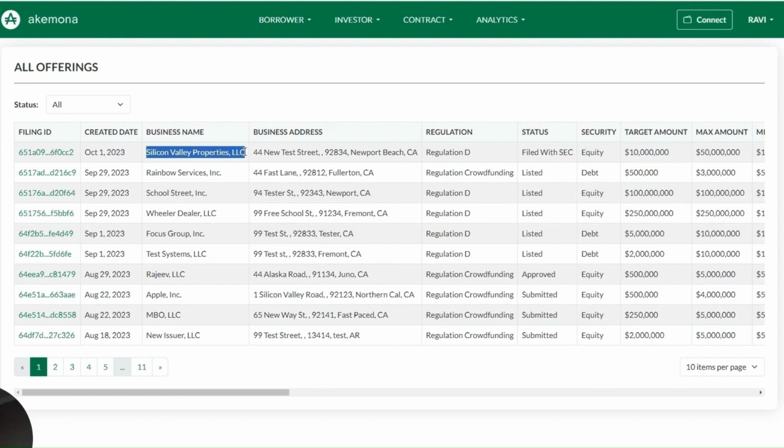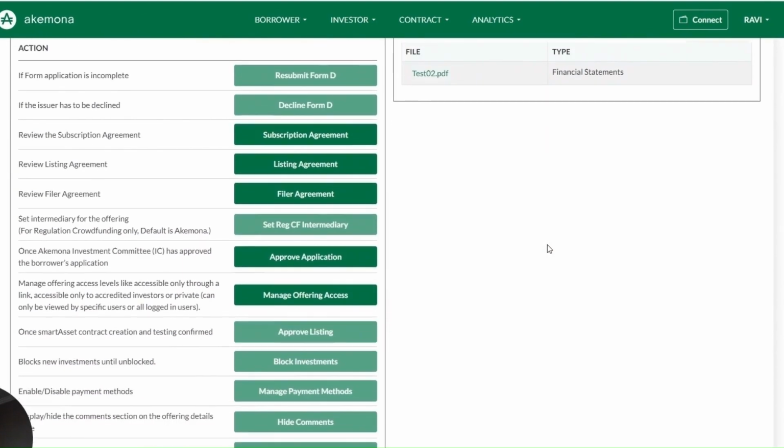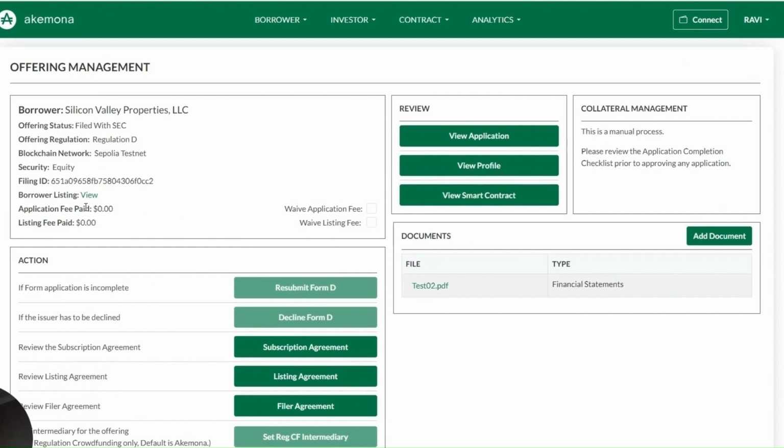Here is the offering that the issuer has just submitted. We're going to tokenize this offering. So, the first step is to approve the offering. Before approving the offering, the lead manager will do some due diligence. Here's the offering. The offering has not yet been listed. We can go through the offering and review the disclosures provided by the issuer, Silicon Valley Properties.